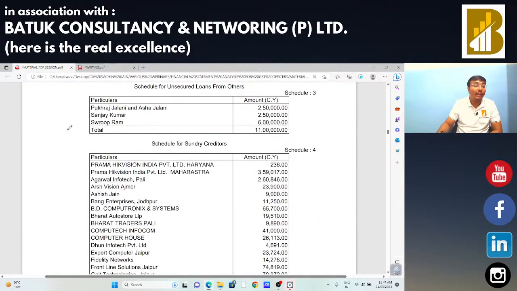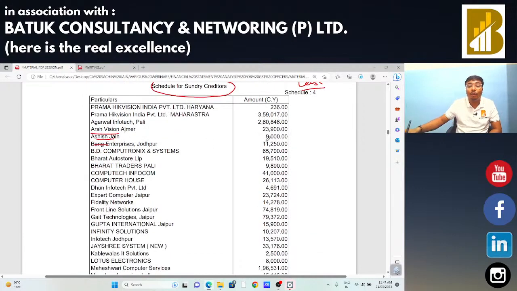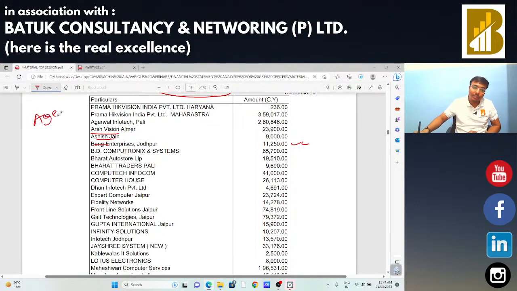When you are demanding the annexures, in that case you can check the sundry creditors list and compare the same with last year. Suppose these entries, Assis Jain Bung Enterprises, are already there with the same amount. In that case we can say that the same entries are there, that means you had not made the payment to the particular supplier. In that case we are going to demand the ledger for the sundry creditors, so that we get an idea about that. Also we can do one more thing, age wise creditors we can demand. We had already discussed that, age wise creditors.